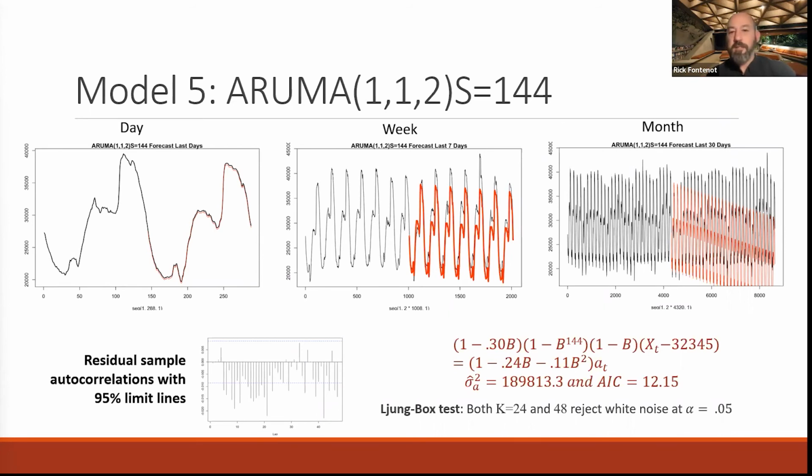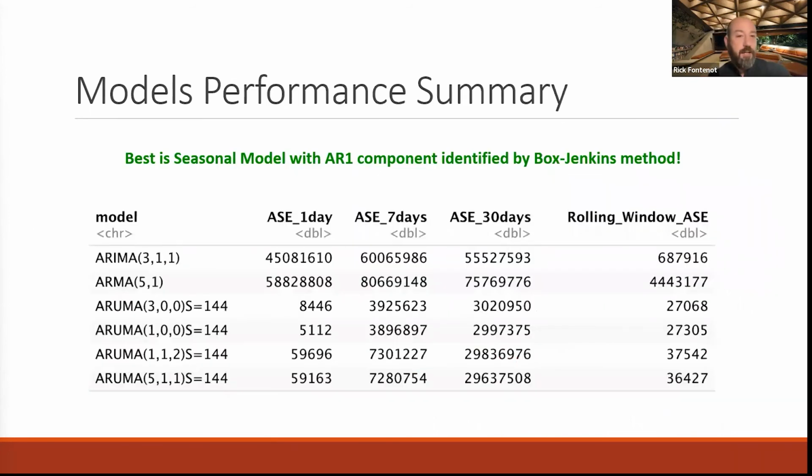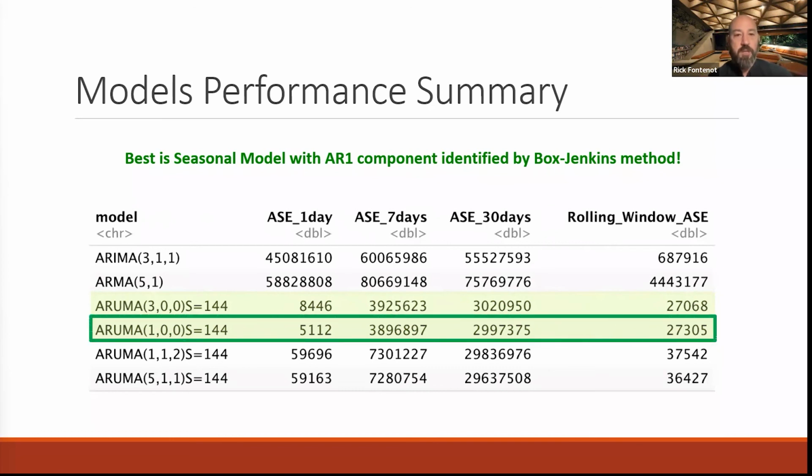So on the next slide, let's look at a comparison of performance for all of our candidate models. We looked at the error terms for 1-day, 7-day, and 30-day forecasts, as well as a rolling window that averages out the error for every day within the year. The seasonal models without differencing performed the best. And within those 2 seasonal models, our preferred model, the one that performed the best for us, was the one identified by the Box-Jenkins approach with the AR1 term. Now Joe's going to talk about our next steps.